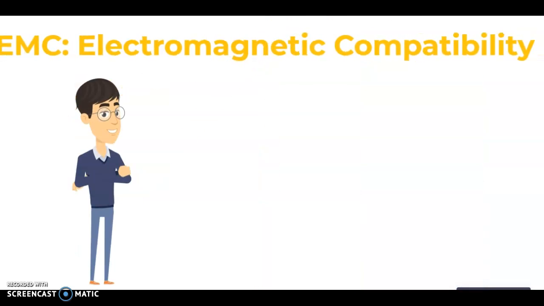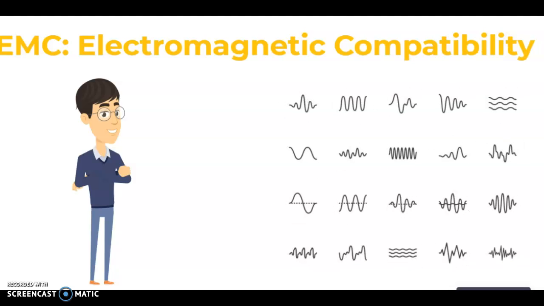Then we have to understand electromagnetic compatibility. It is nothing but the noise which is freely available in the industrial area and the environment, due to different types of reasons.